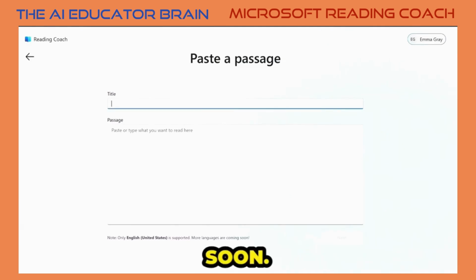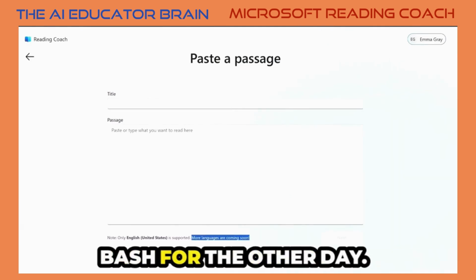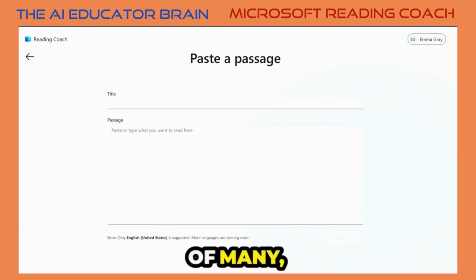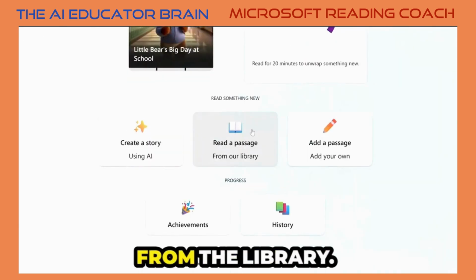So more languages coming soon, very, very soon. We were just doing a bug bash the other day. Paste a passage in one of many, many tens and tens of languages to use in Reading Coach. Or I can read a passage from the library.